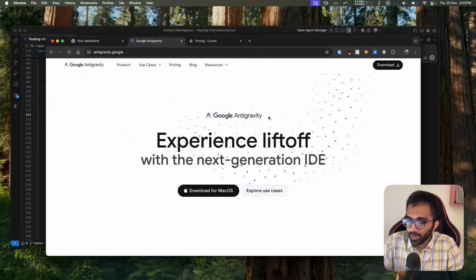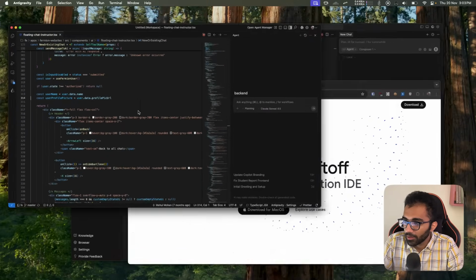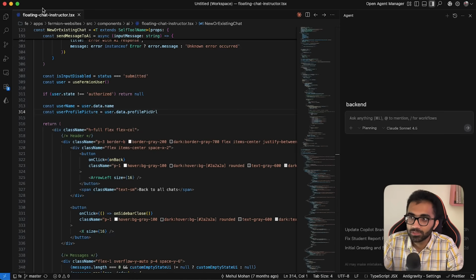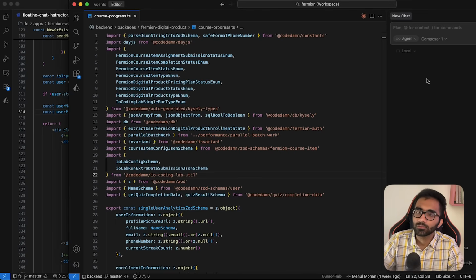Those people themselves took the code base with them, and they have now launched Anti-Gravity, which looks and feels very similar to Windsurf, right? I've been trying out Windsurf for a few days now, and if you look at this interface, you would see that Anti-Gravity is extremely similar to how you would find Cursor or even Windsurf as tools.